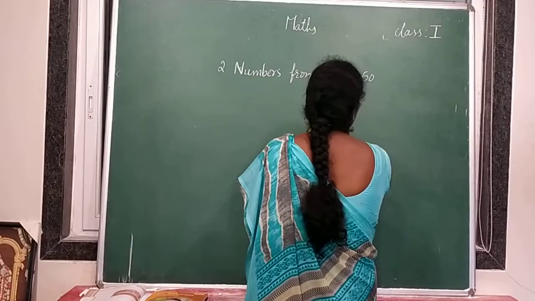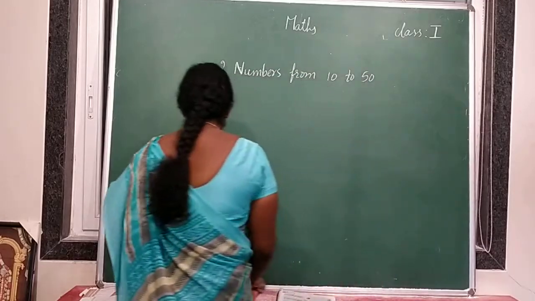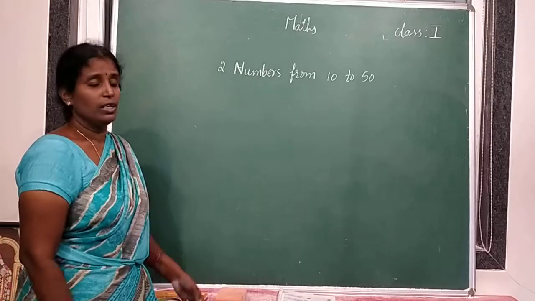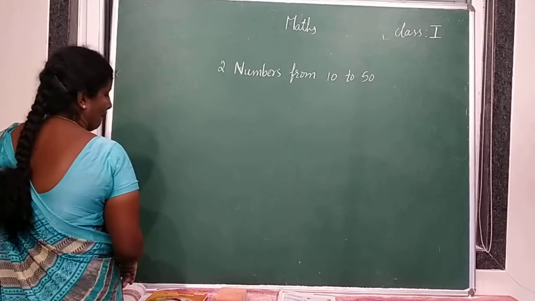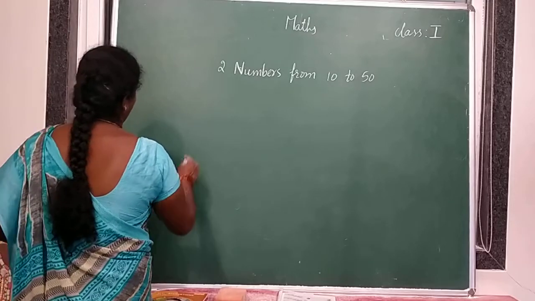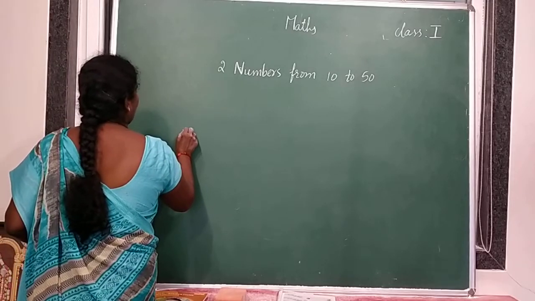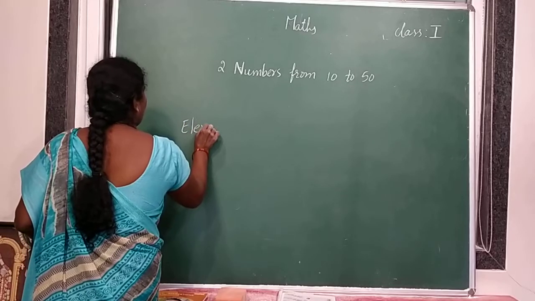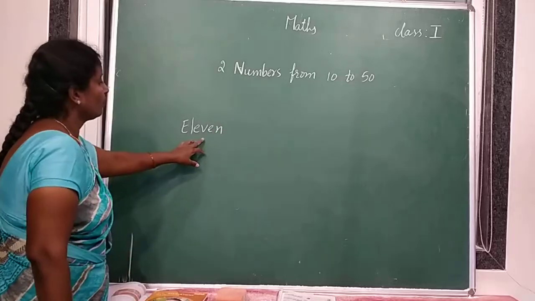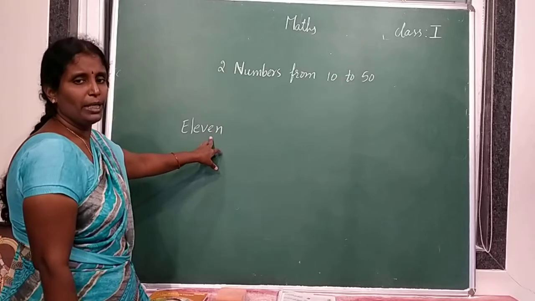So 0 represents absence of something. Now what is this spelling? Can you read this number name?